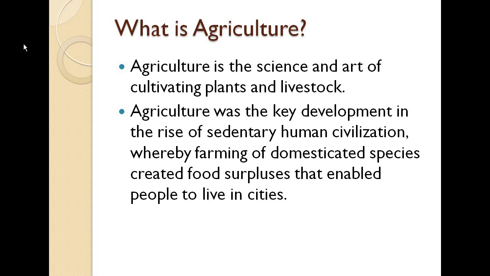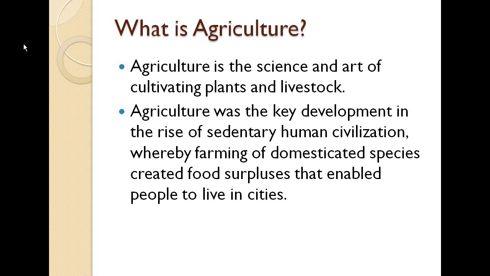It's particularly a mixture of science and art both, because you are using technologies now. The improvement of science is there because we are using a lot of technologies here. So science is basically technology, and art is basically the ways we are doing it. There are many different ways of farming, different ways of cropping, so that is art. The mixture of both is cultivating plants and livestock, basically planting food grains and all these things. Agriculture is the mixture of both for providing food to the people around us.